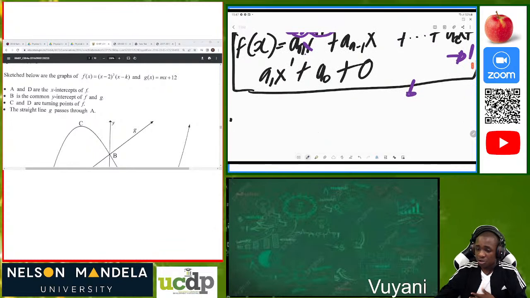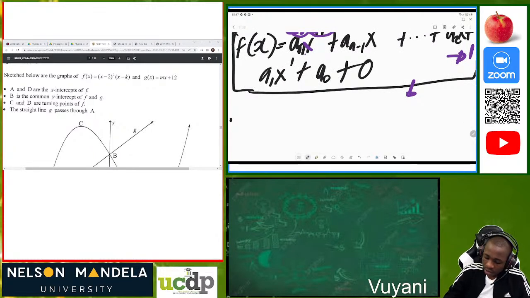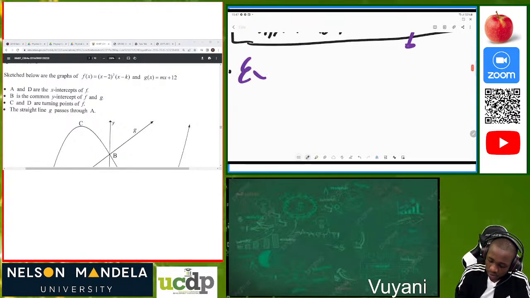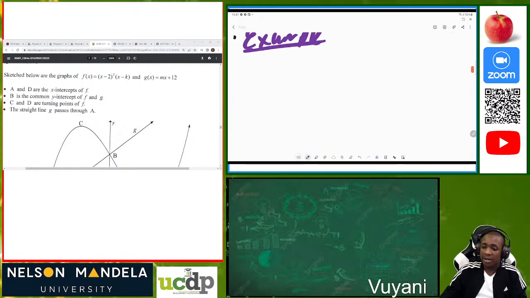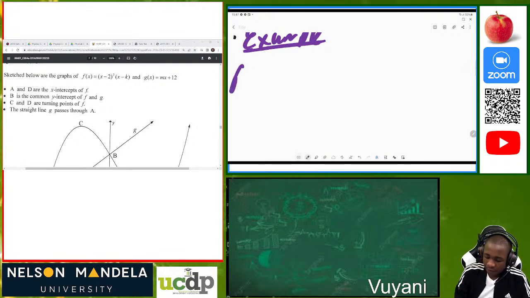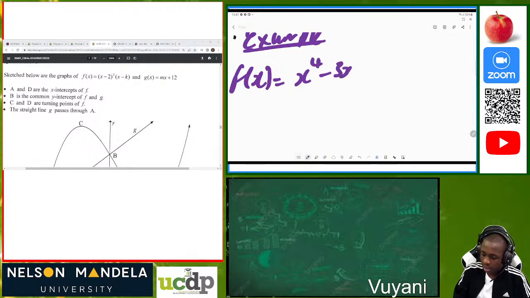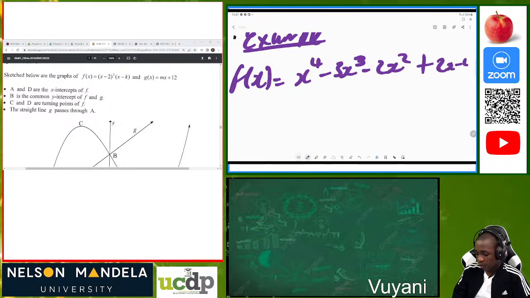Now I want us to have a small example so that you understand. For example, maybe we are given f of x is equal to x to the power 4 minus 3x cubed minus 2x squared plus 2x minus 4.